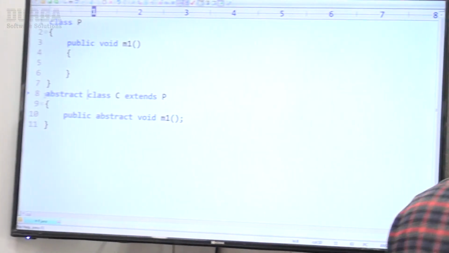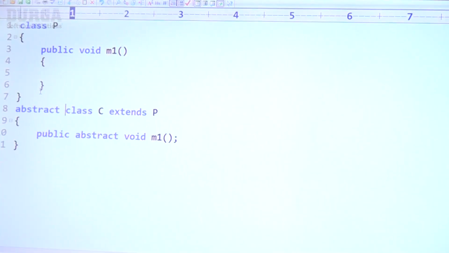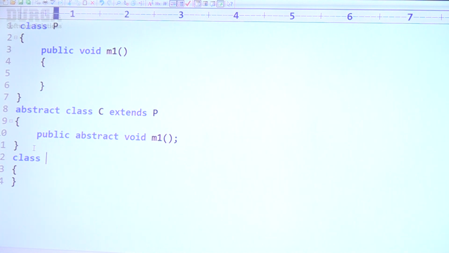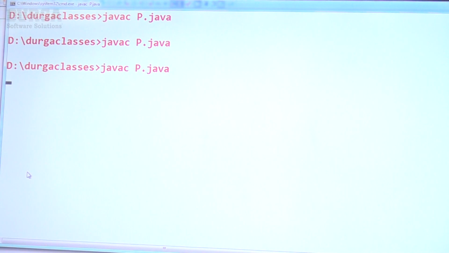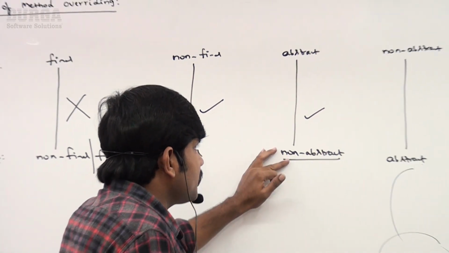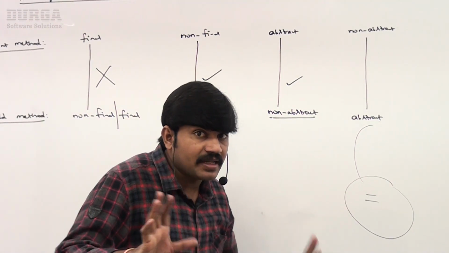Observe carefully, sir. Let me compile. Yes, perfectly valid. Then who is responsible to provide implementation for this? The next level child, sir. Class SubC extends C. Now this class is responsible for public void m1, again a new implementation. Are you getting it? This class is responsible to provide it. Now observe, it is perfectly valid, no problem at all. So the terminology is very clear. Abstract to non-abstract, non-abstract to abstract, overriding is always applicable.